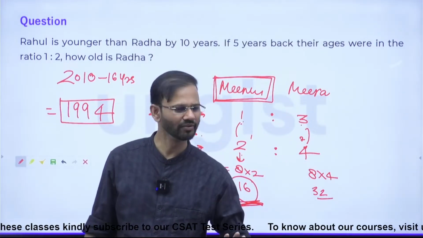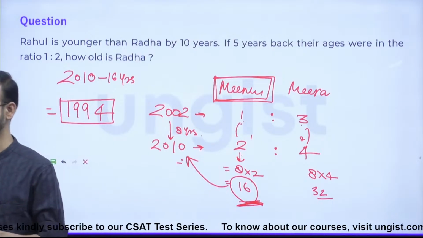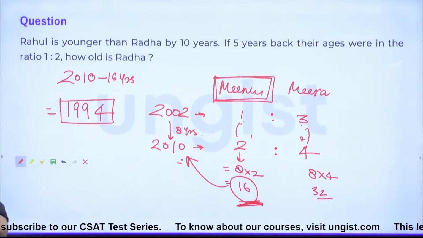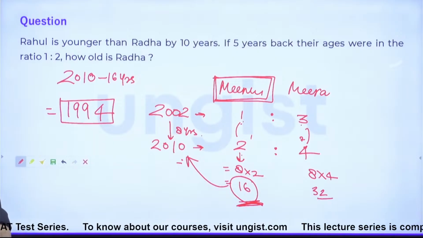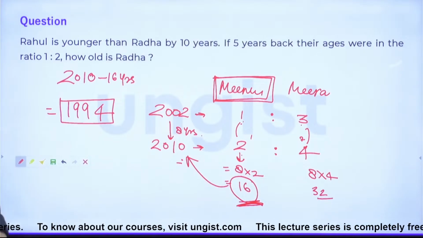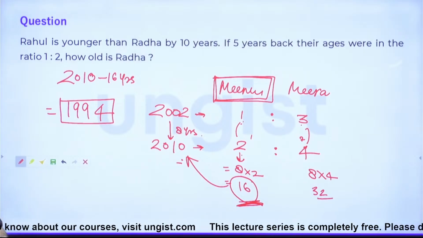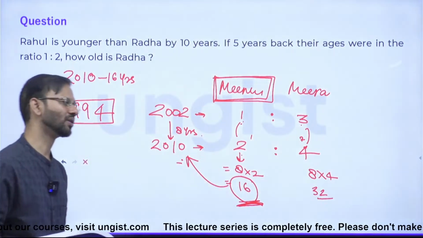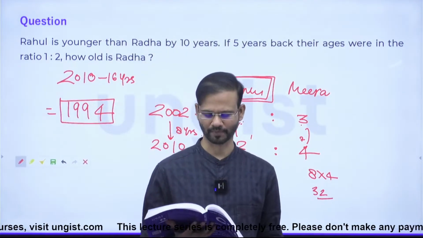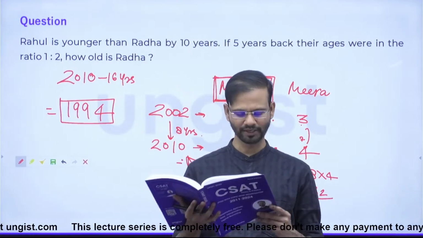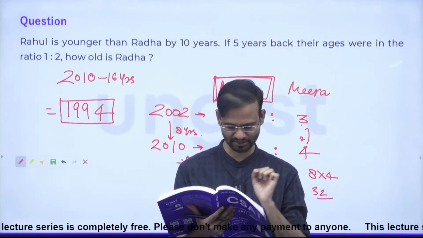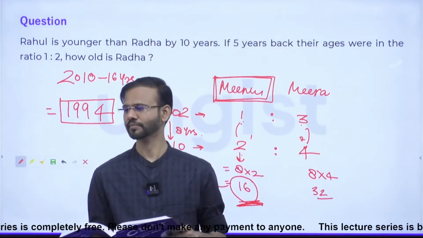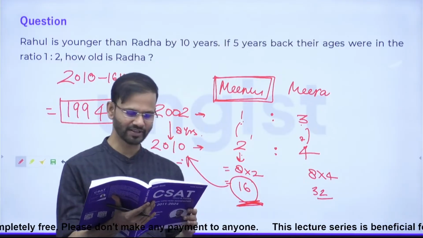Is it clear now? Everybody? Fine? Okay. Guys, any doubt? Any query? Any problem? Any confusion? No? None? Okay. Alright. After that, guys, there are some questions which can be solved logically also. Right? For example, in 2019 they have asked one more question. In 2019 they have asked 2 questions from this topic.